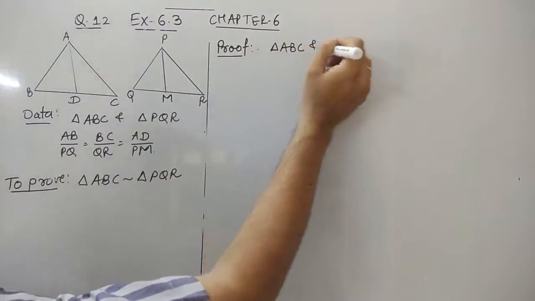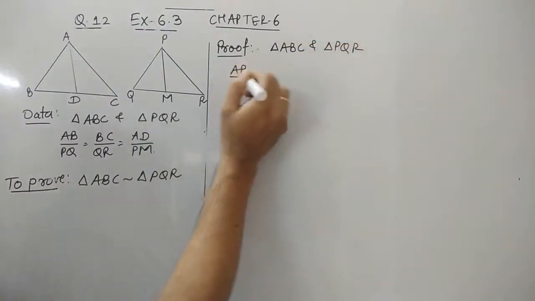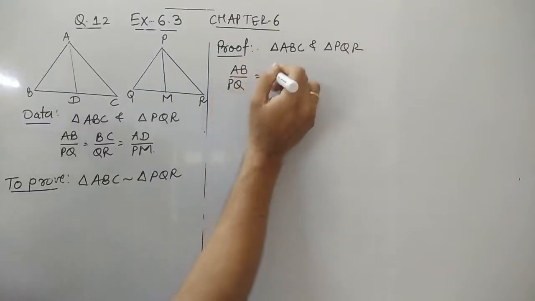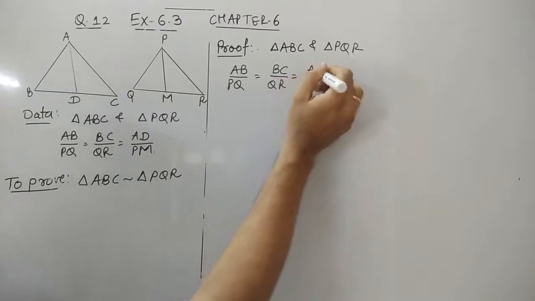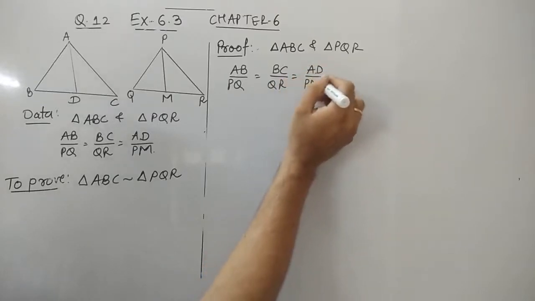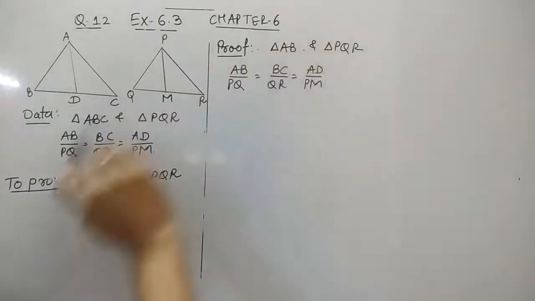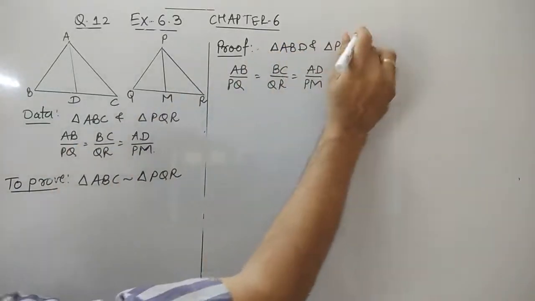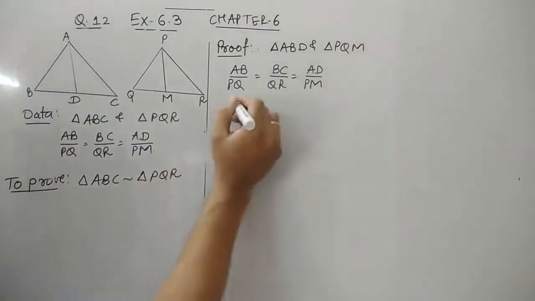For triangles ABC and PQR, AB upon PQ is the same as BC upon QR, which is the same as median AD upon PM. So for the correspondence between ABD and PQM, you can see that the side criteria exists.